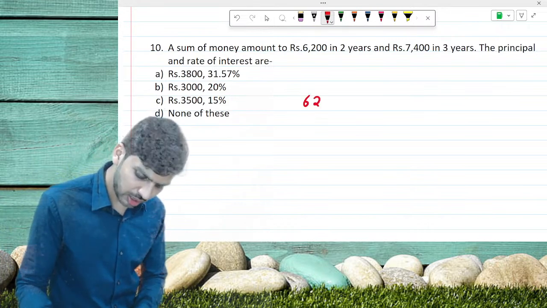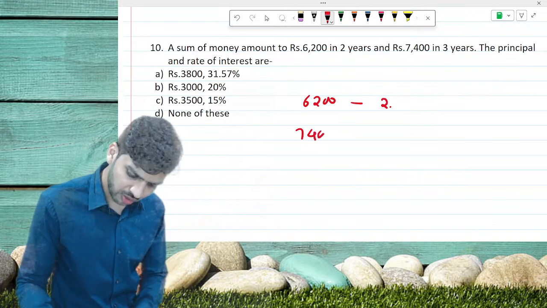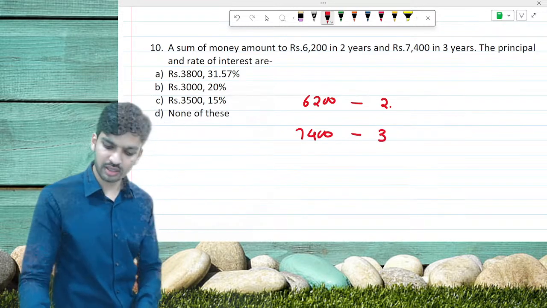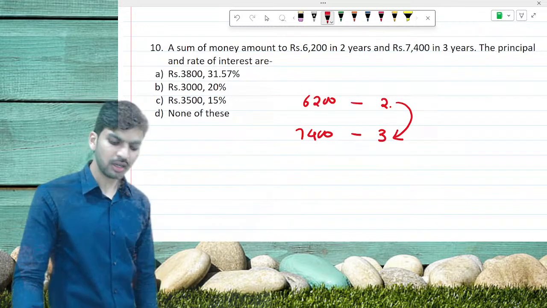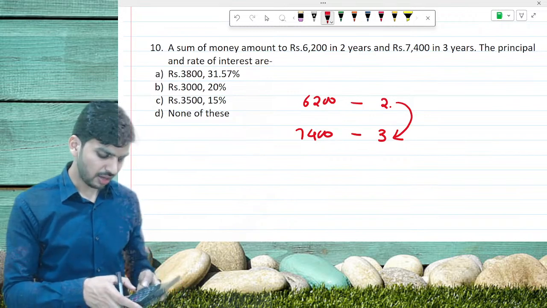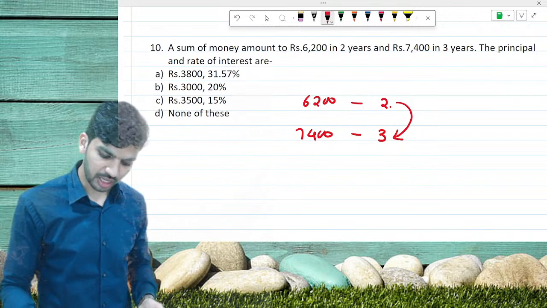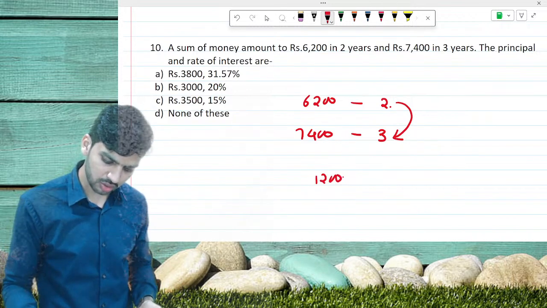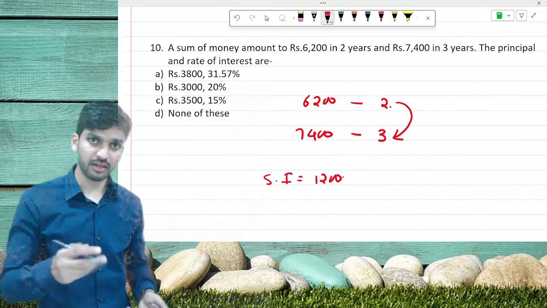6,200 in 2 years and 7,400 in 3 years. That means from second to third year, the interest that we have gained is 7,400 minus 6,200. It becomes 1,200 is the interest in 1 year.